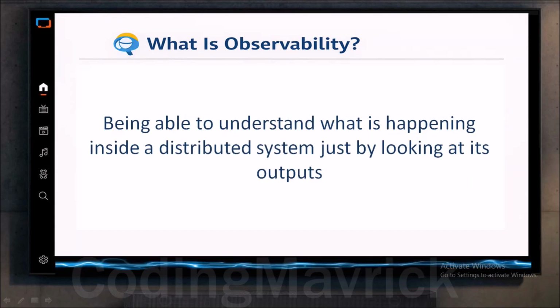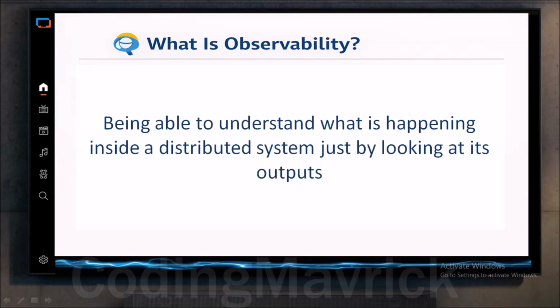Now, what is observability? Viewers, observability means being able to understand what is happening inside a distributed system just by looking at its outputs. In simple words, it means we should be able to see what is happening inside our system without guessing.